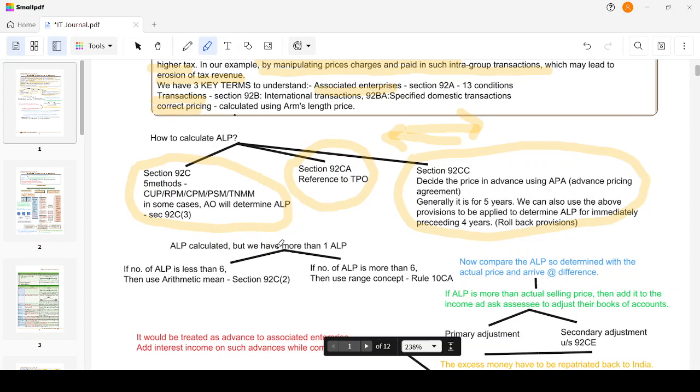What should I do? The provision states that you check if the number of ALPs is less than six. If it is less than six, no worries. You can use the arithmetic mean.